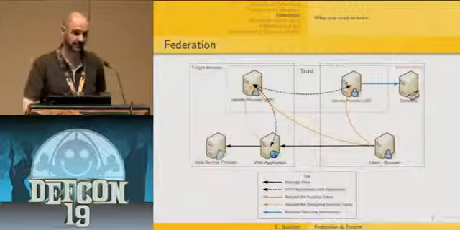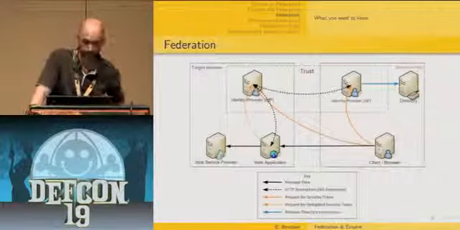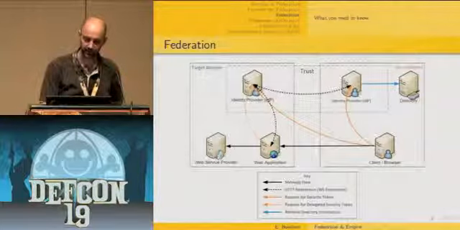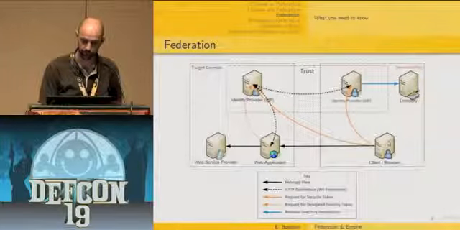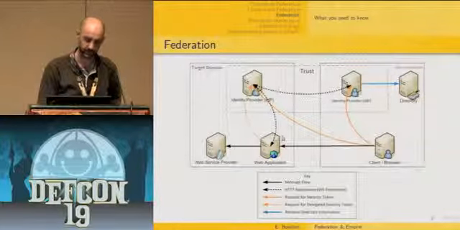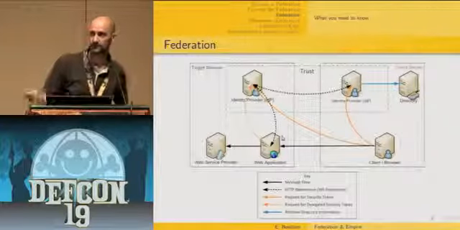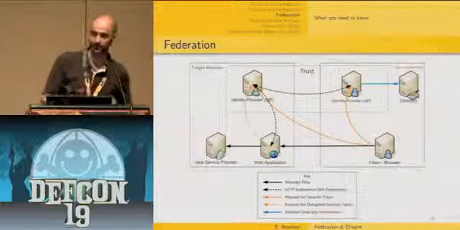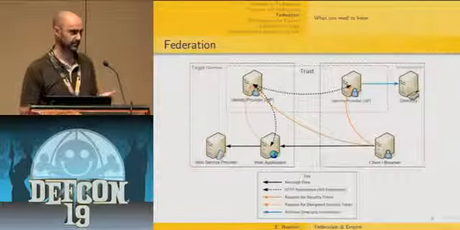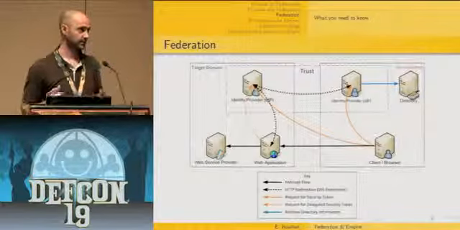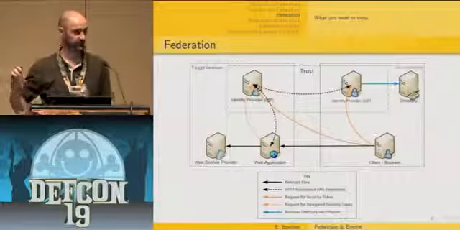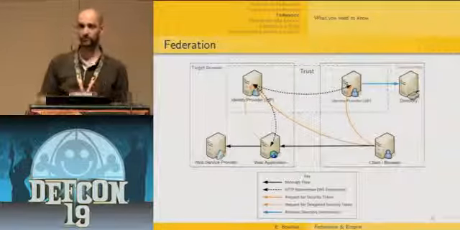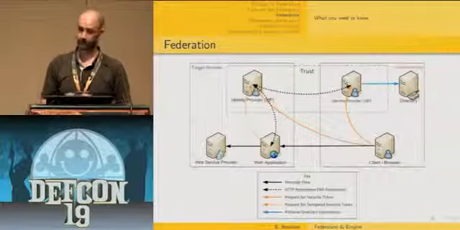So here is basically how it works. It's a very simple use case. It starts with your web browser, your client, connected to a web application. As you don't provide any claim to this web application, it's going to redirect you to its own identity provider. At that point, the target domain identity provider is going to redirect the browser to the user's identity provider. At that point, the user's identity provider is going to authenticate the user, one way or another.